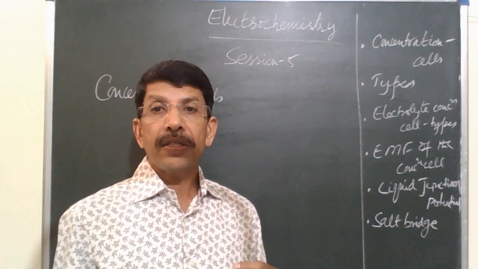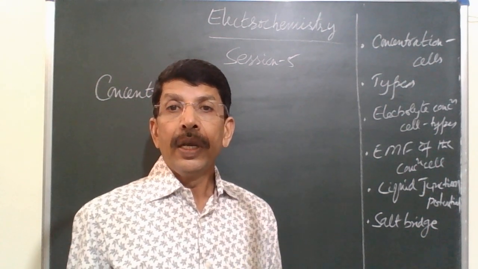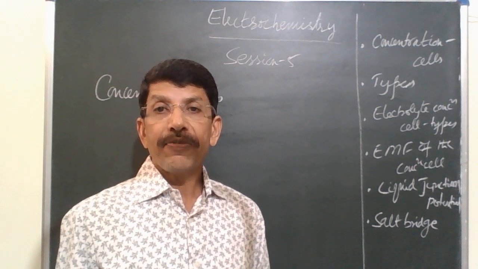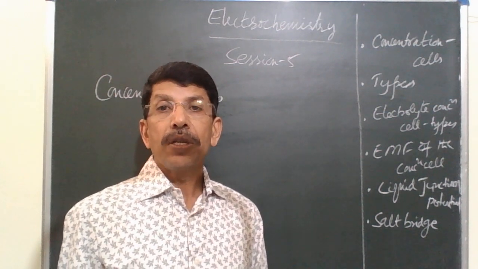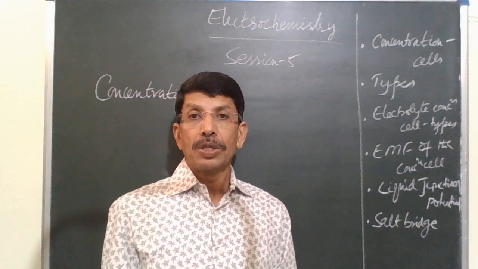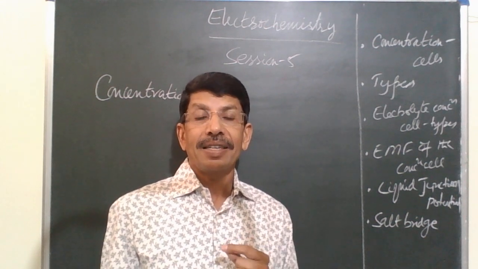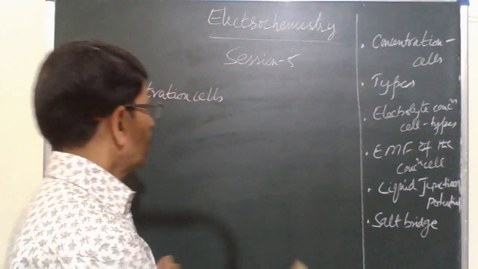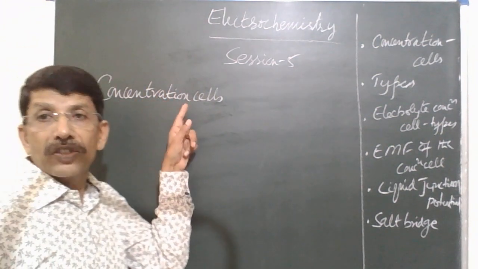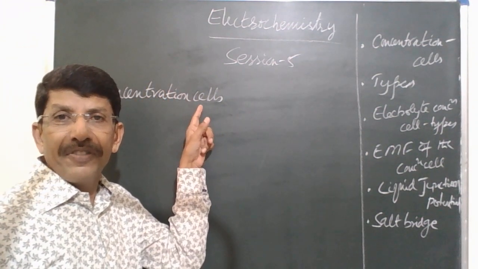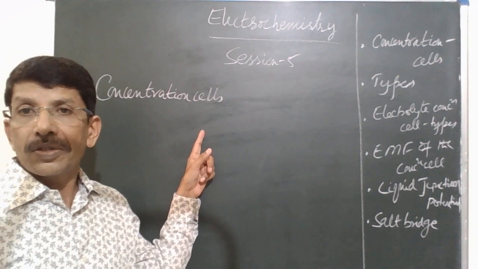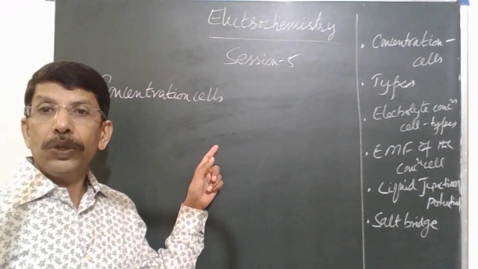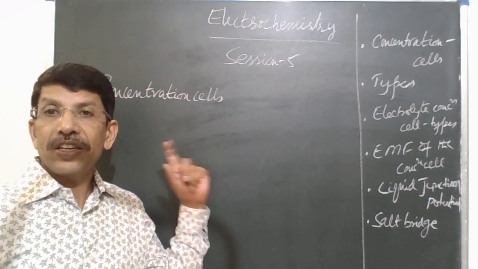Concentration cells are the devices in which electromotive force arises due to transfer of matter from one compartment to the other due to difference in concentration of the electrolytes or electrodes. That's why these are called concentration cells. The name itself indicates it.